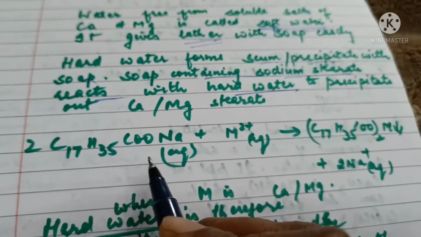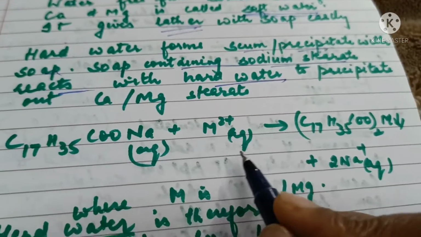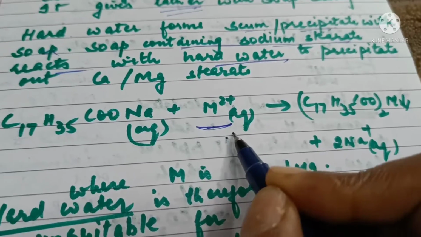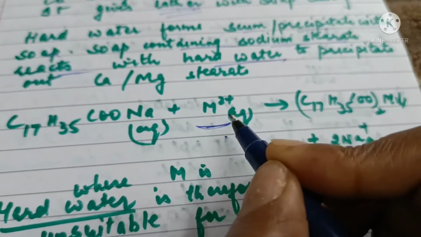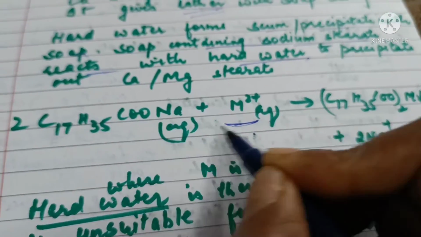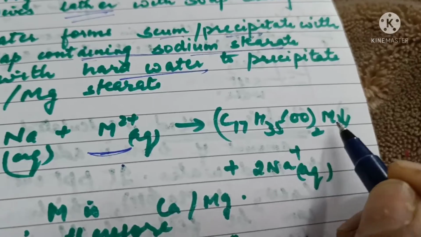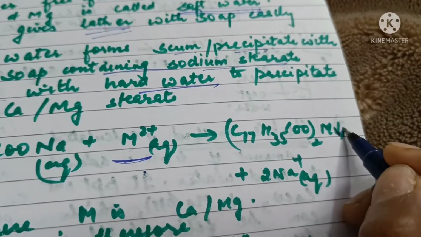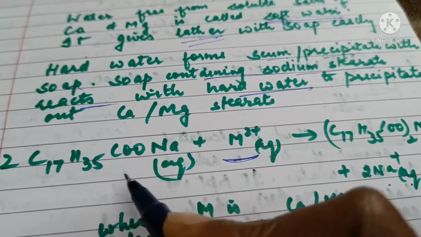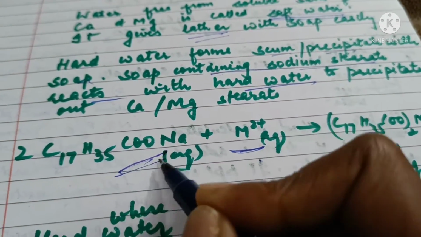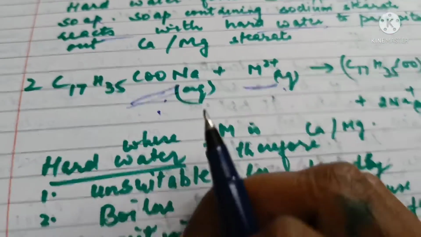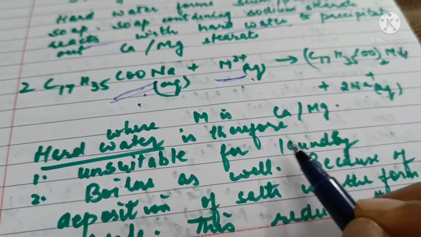So this is the reaction. Sodium stearate of soap reacts with the hardness causing ions calcium and magnesium to exchange these ions. Instead of sodium, this metal ion calcium or magnesium will come, which will form precipitates, and sodium ion comes into the water. So because of this, the soap, which was otherwise to be used as a cleansing agent, is wasted in removing hardness. Here the M is calcium or magnesium.